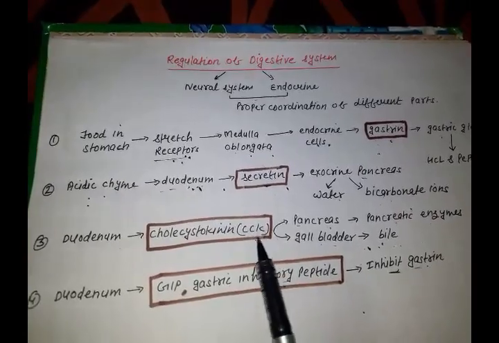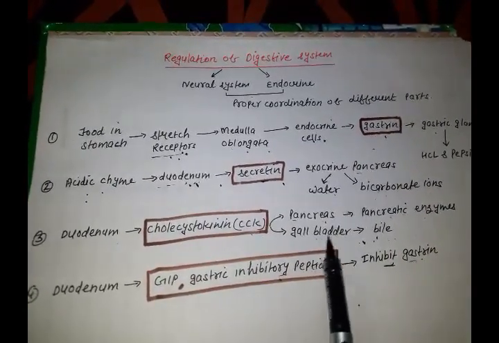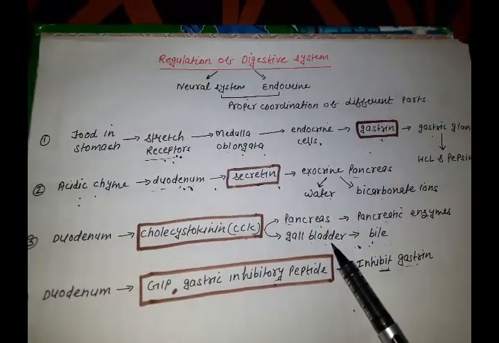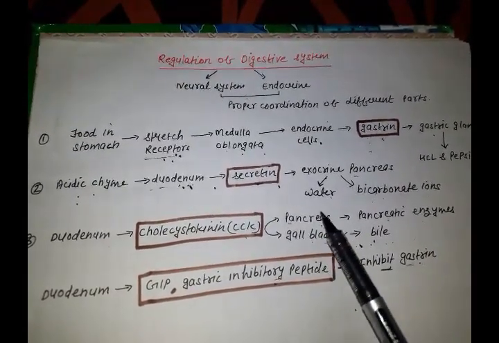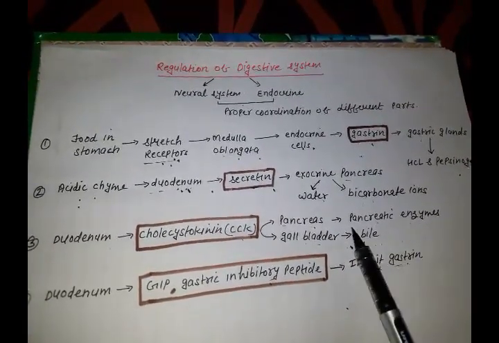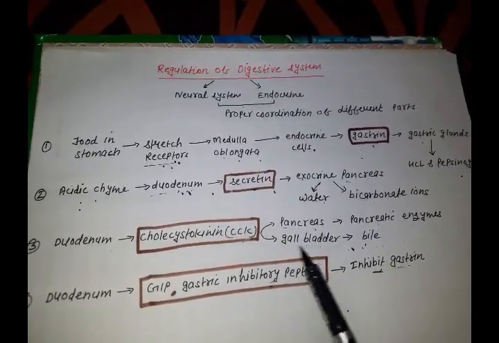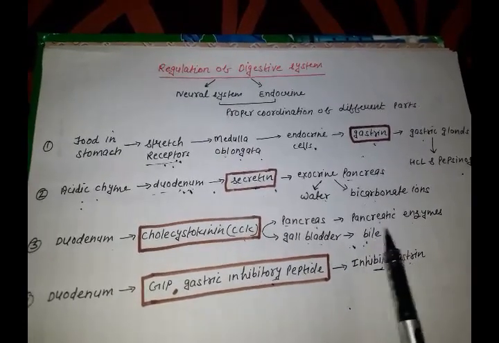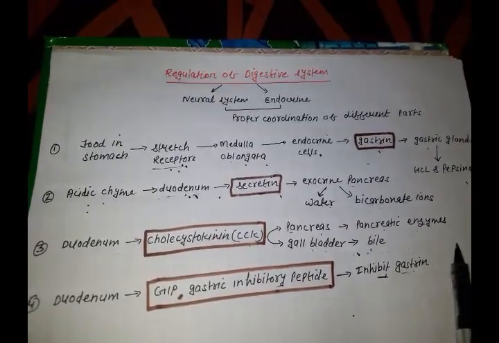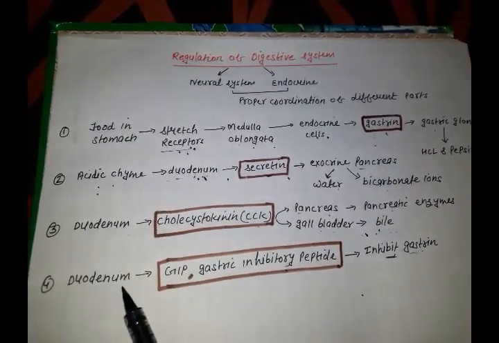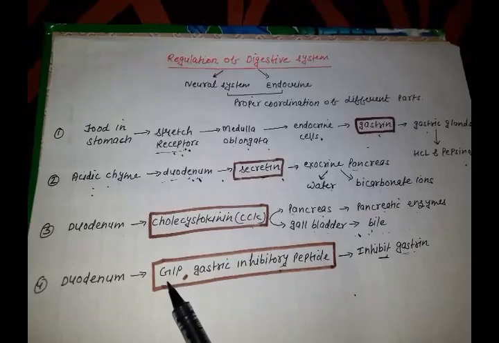This hormone will give the signal or message to the pancreas as well as the gallbladder that now pancreas, you will have to release the pancreatic enzymes for the digestion because we have made an environment for you. Fine. Similarly, it will send a message to the gallbladder that now it's your turn to release bile for the emulsification of the fats. And lastly, duodenum cells will release GIP,